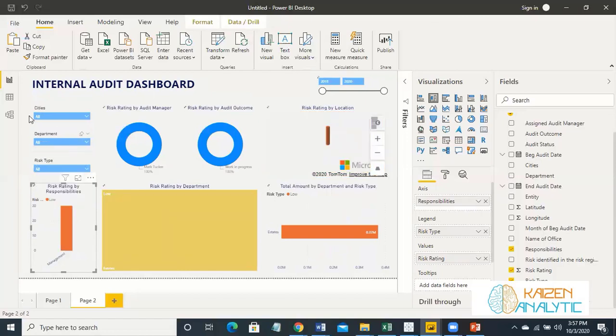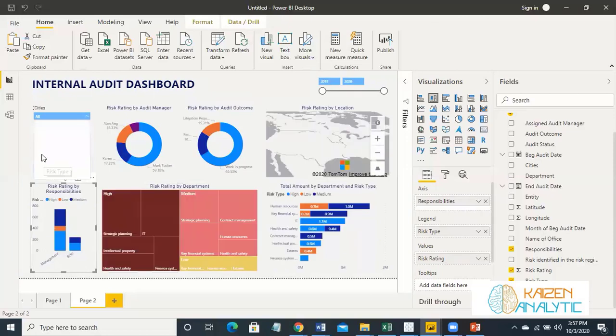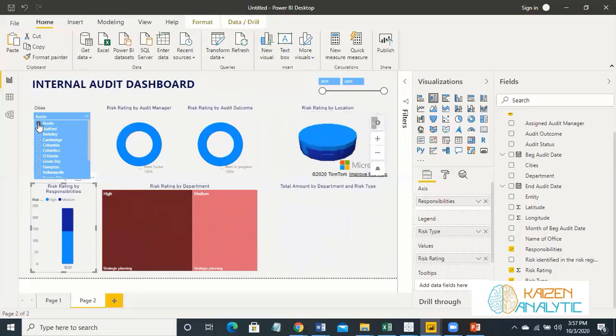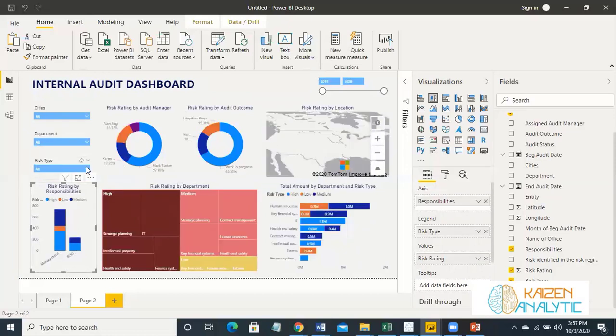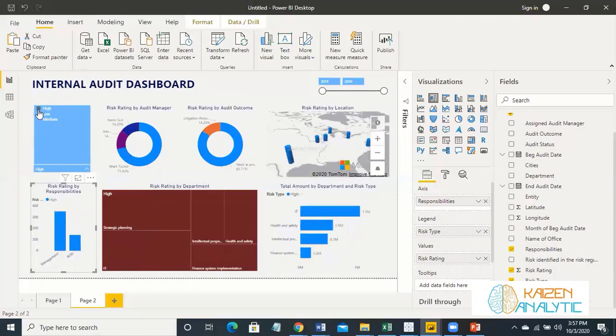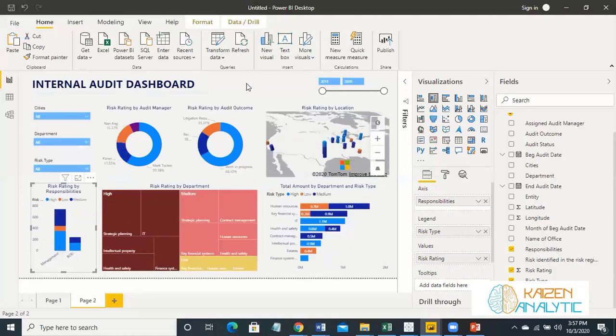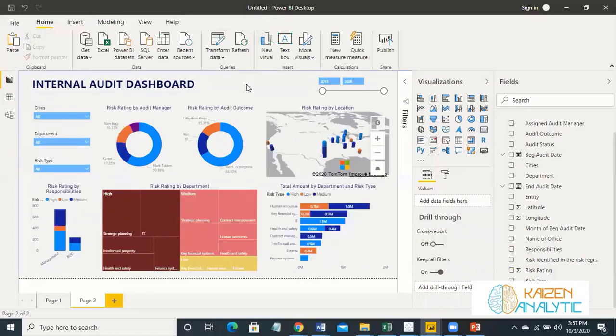You can see it in department. You can see it with cities. And also you can review it with risk type. What are the higher risks, what are the lower risks. So as far as high risk is concerned, IT is on the highest risk, then health and safety, then intellectual property, and then financial systems. So you can create all the dashboards.